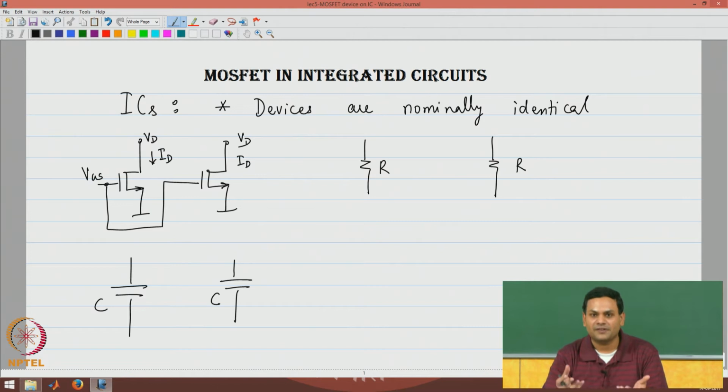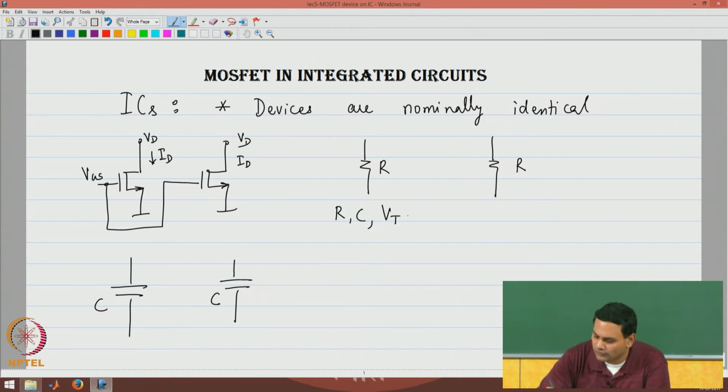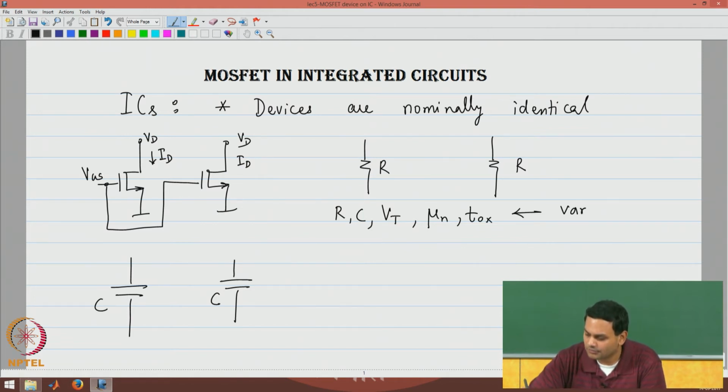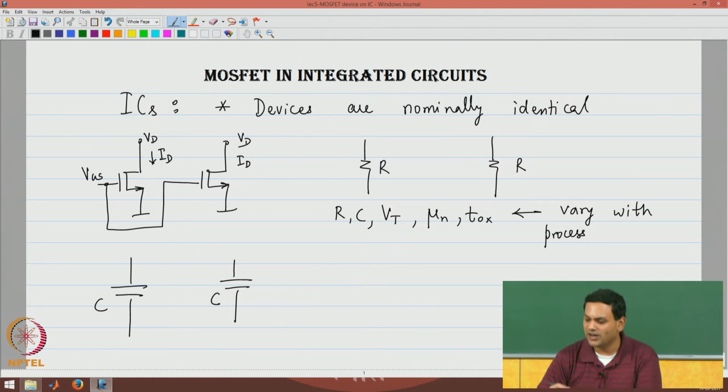Maybe the temperature of the furnace in which the substrate was baked was different, or maybe the doping concentration was slightly different, etc. The actual value of device parameters such as resistance, capacitance value, threshold voltage, the doping concentration, or the thickness of the oxide, all these things vary with the process. In other words, they are different for different ICs.